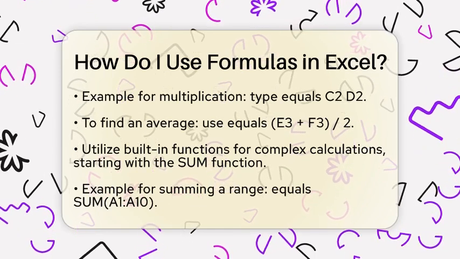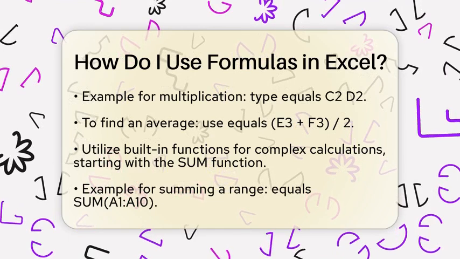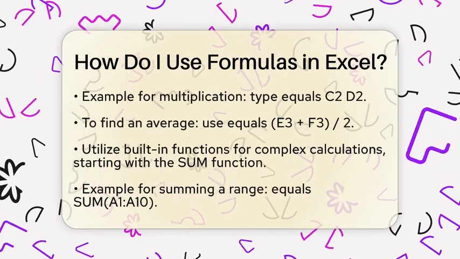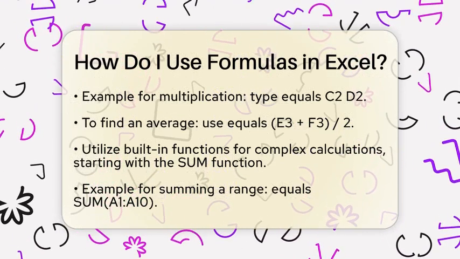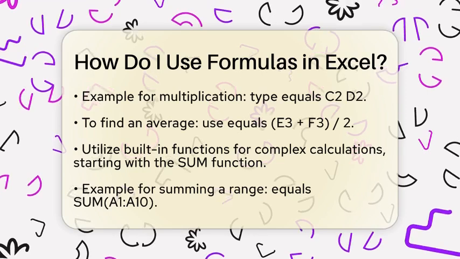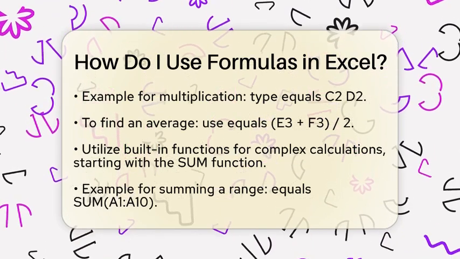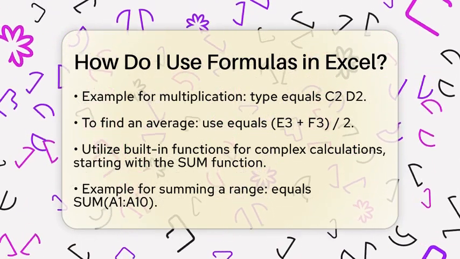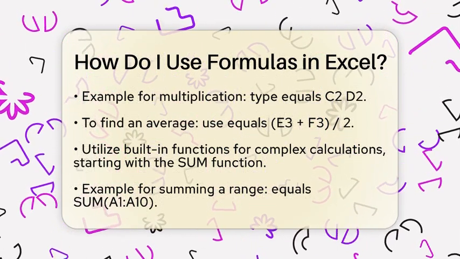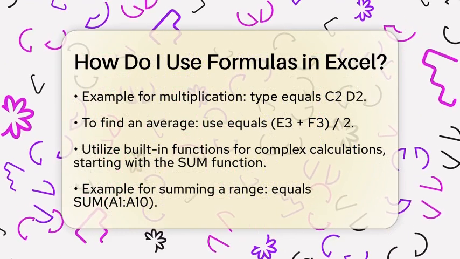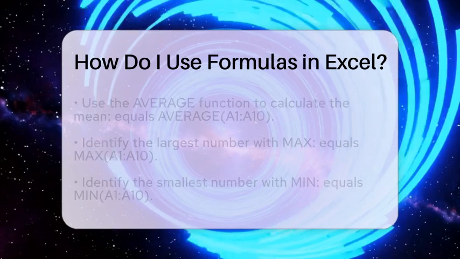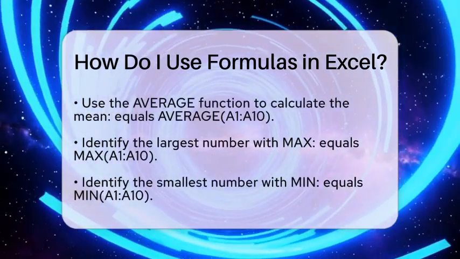One of the most commonly used functions is the sum function. For instance, if you want to add all numbers in a range, you would use equals sum(A1:A10). This will give you the total of all numbers from cell A1 to A10. Another useful function is the average function. You can find the average of a range of numbers by typing equals average(A1:A10). This will calculate the mean of all numbers in that range.